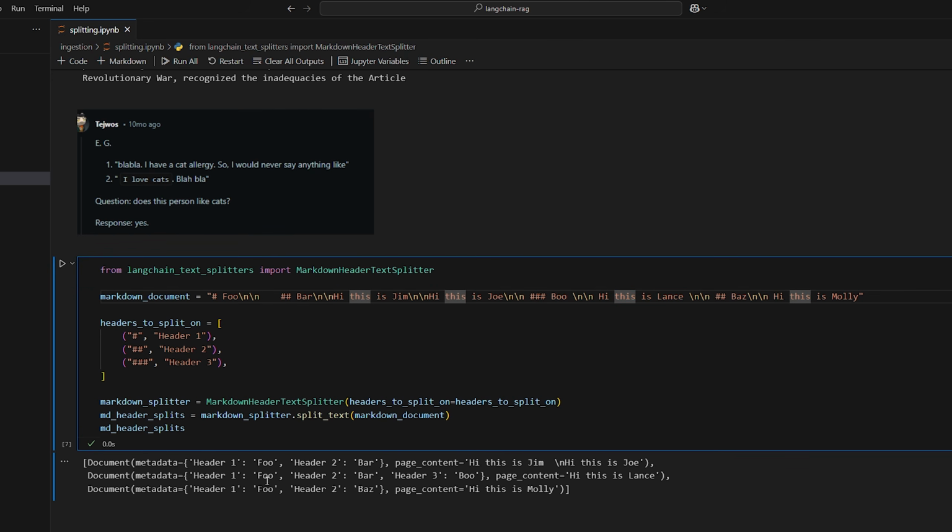And then for the last one, we have foo and then baz. So it's the top level one. And then instead of bar, because we already covered that one, we're now going to baz, which is the second level header. And it's just adding the text for that. So hi, this is Molly.